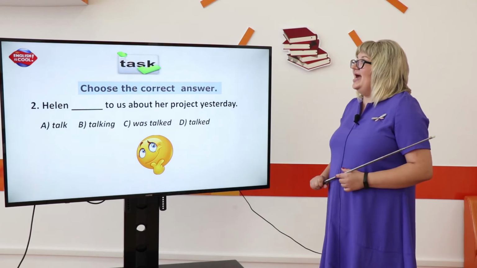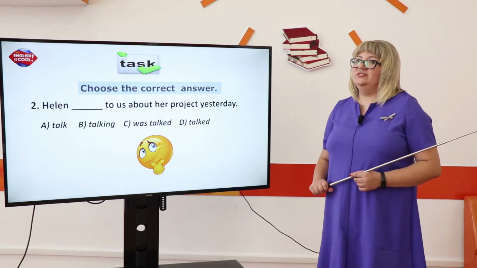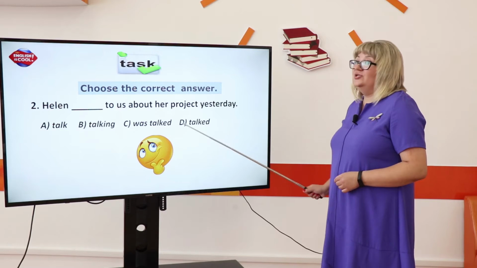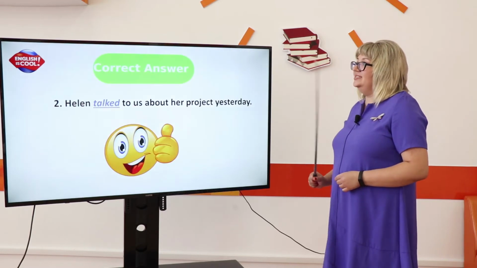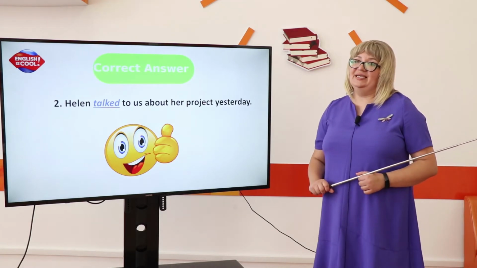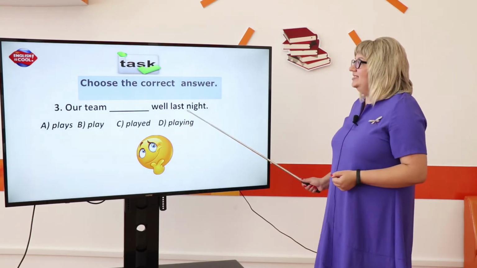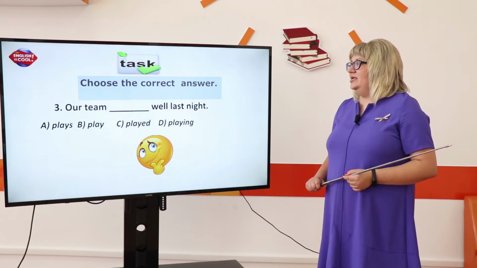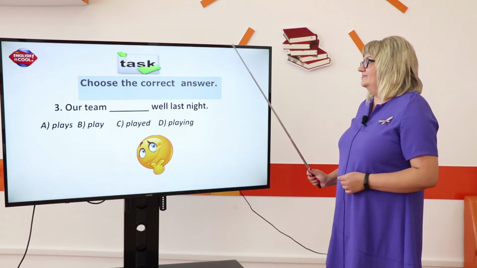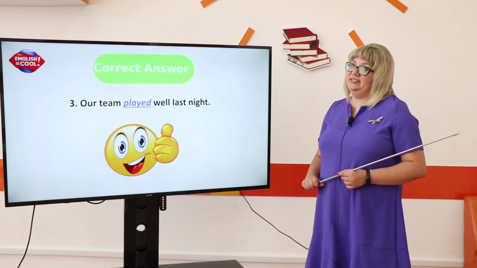Next sentence. Helen to us about her project yesterday. Students, what would you choose? Talk, talking, was talked, talked. The correct answer is: Helen talked to us about her project yesterday. Next sentence. Our team well last night. What would you choose? Plays, play, played, or playing? The correct answer is: our team played well last night.